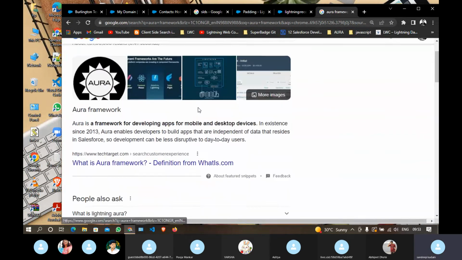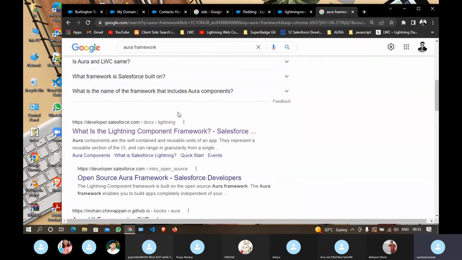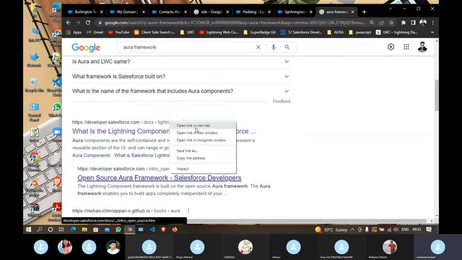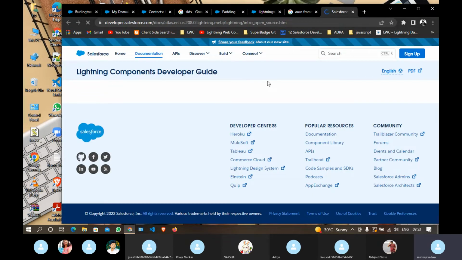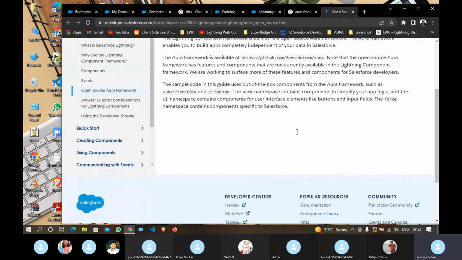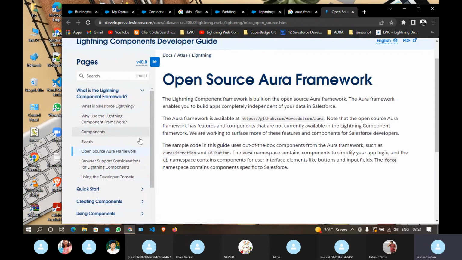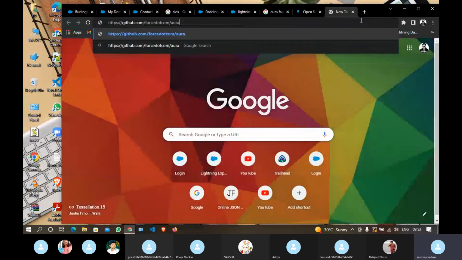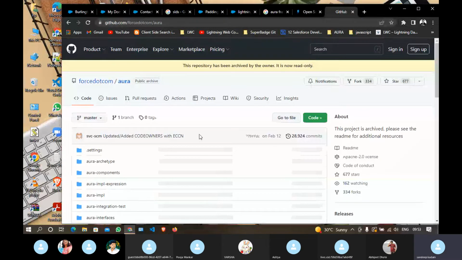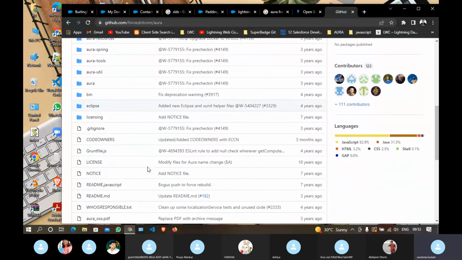So this is the Aura framework actually. Let me see if I can open that link. There is one specific link for the Aura, but it has been removed by the Salesforce people. Let me check if it is available. Again, you can see these are the Aura components actually.